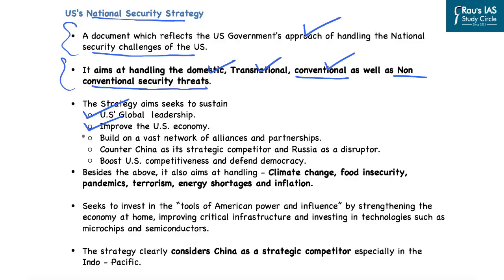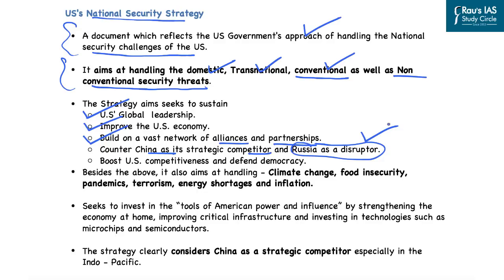Further, the US aims at building a vast network of alliances as well as partnerships. We are aware that it has been forging alliances in the Indo-Pacific region in the form of Quad and AUKUS, as well as I2U2 in West Asia. Further, this strategy aims at countering China as its strategic competitor and Russia as a disruptor. Now, Russia is not as big a power as China. However, it has created a disruption in Europe, in its economy and geopolitics, because of the Russia-Ukraine war. However, the country with which the United States is most concerned is China, because it is challenging US supremacy at all levels, including economic, technology, as well as defense and security in the Indo-Pacific region.